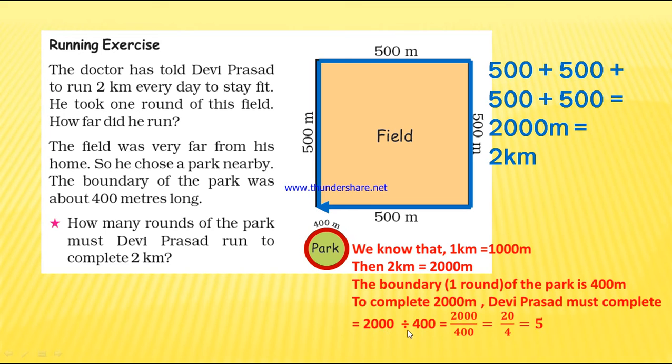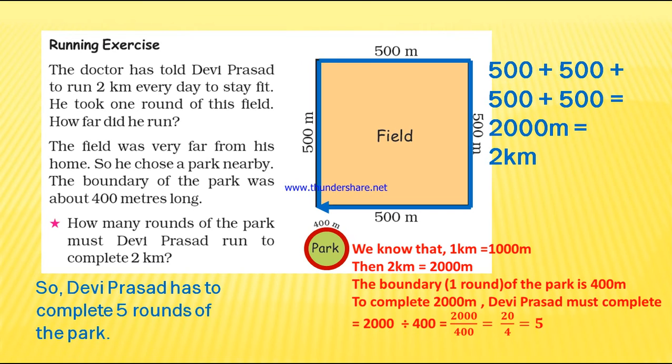And 2000 divided by 400, you can divide by using fractions. This is called fraction type. Division can be written in the fractional form also. So how many rounds did Devi Prasad take to complete the 2 kilometer? 5 rounds. So Devi Prasad has to complete 5 rounds of the park.